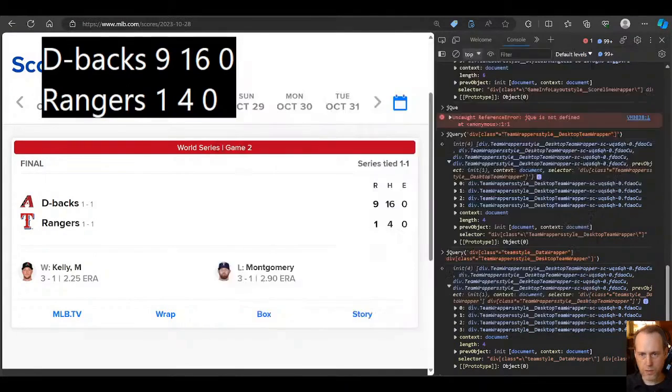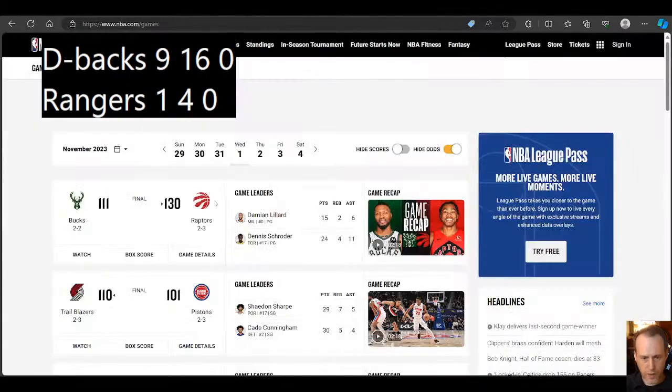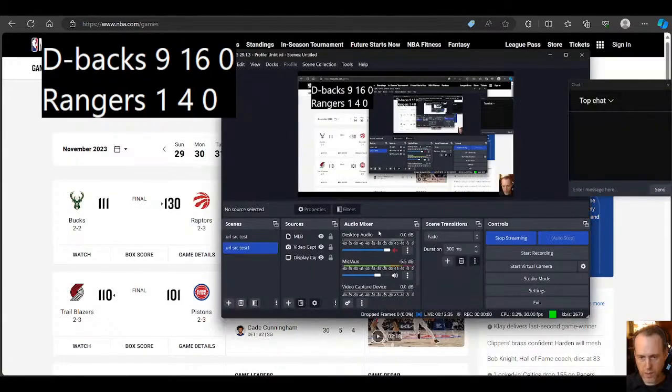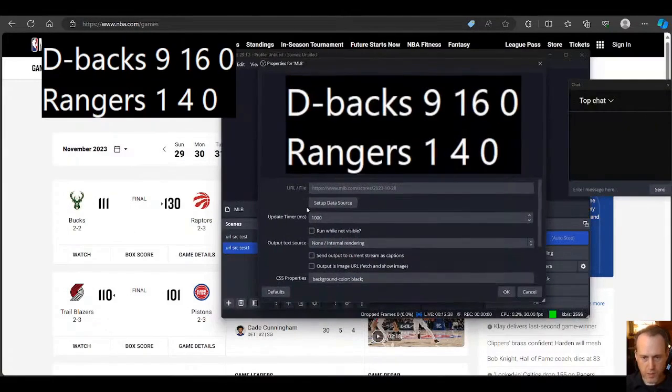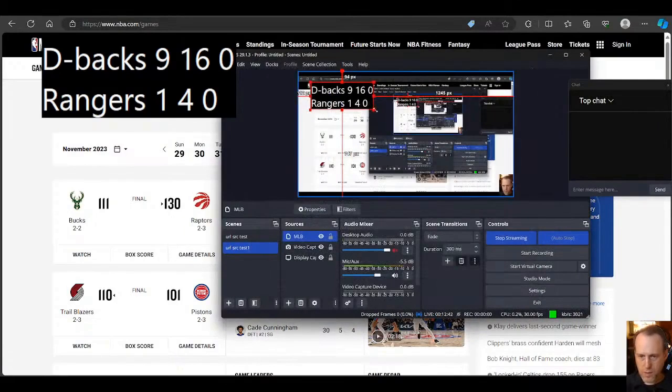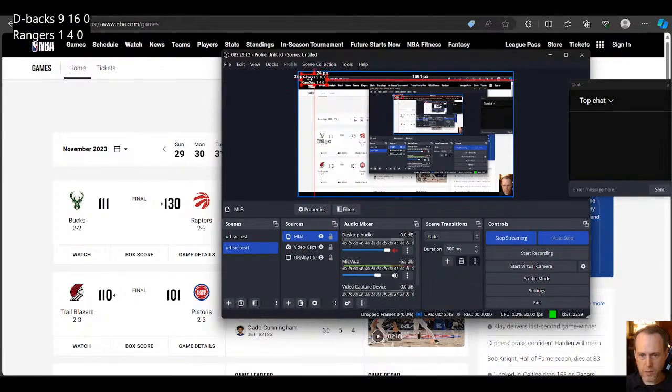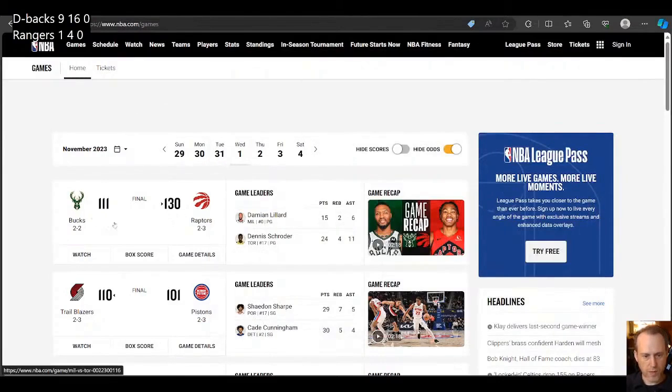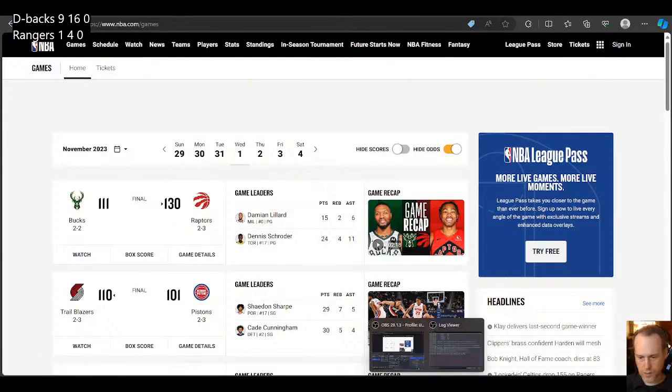All right, so let's do NBA. I have not seen this, it's the first time that I'll be doing this, but let's try it out nevertheless. Let's just make this one go once every 10 seconds and also just move it back so that it doesn't interfere. All right, so I have not seen this, but let's try to do this. Let's try to get this game and show it in OBS.